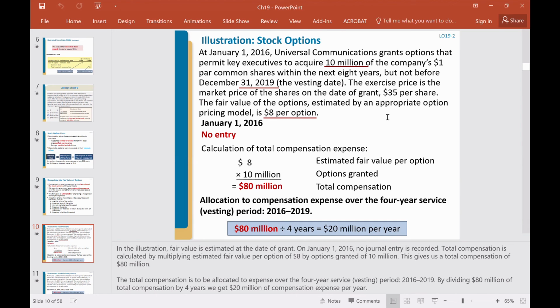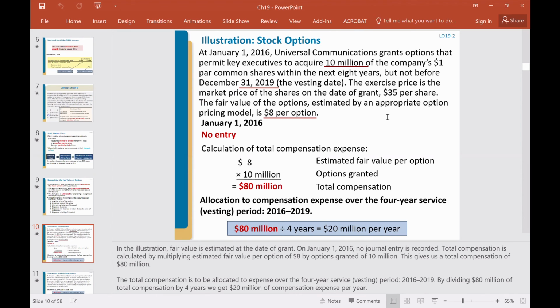Instead, we're going to calculate the total compensation expense. For stock awards, if we know the market price, then we know the total. We can calculate. For stock options, we need to estimate. We need to use the option pricing model to estimate the fair value of the options, then calculate total compensation.